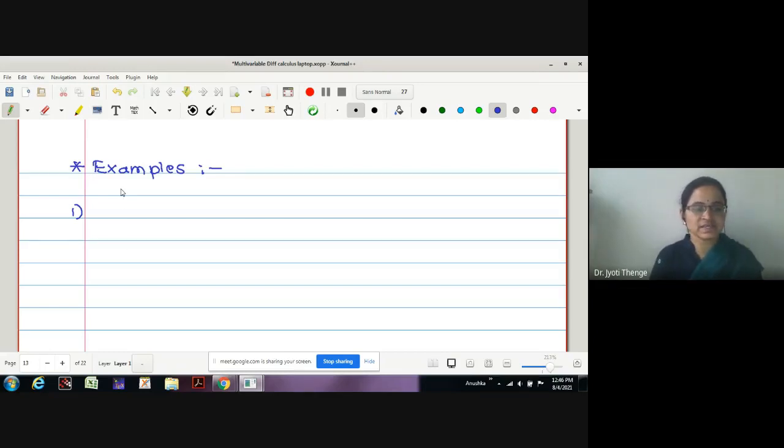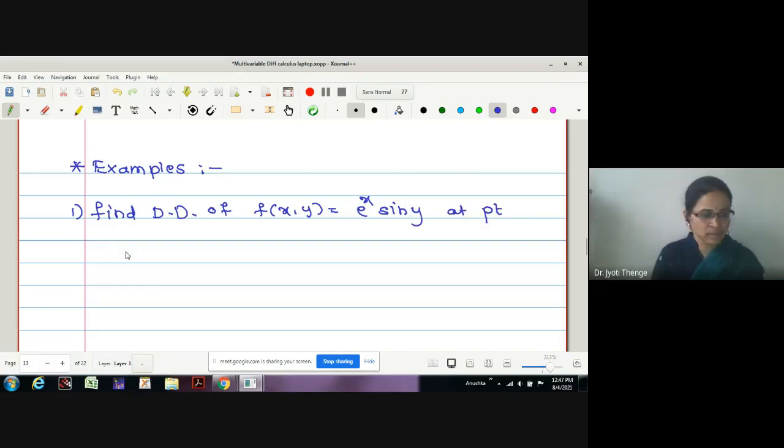We will first take the examples of directional derivative. Find the directional derivative of a function f of x, y equal to e raised to x sin y at point p (0, pi by 4) in the direction v (1, -1).